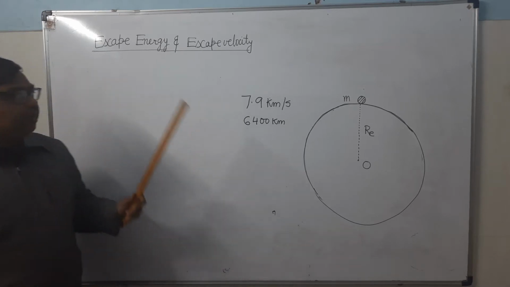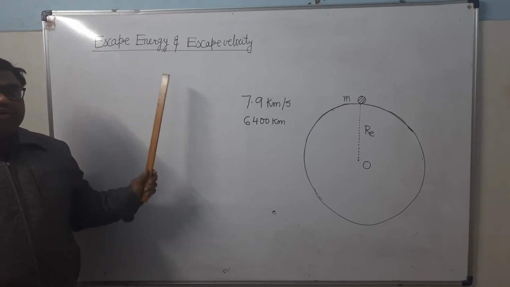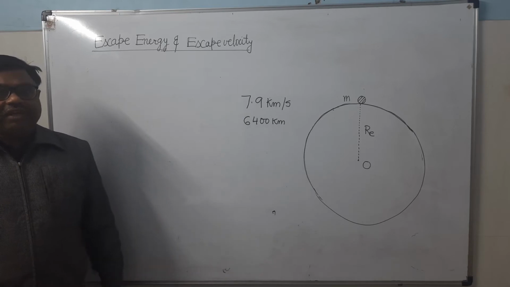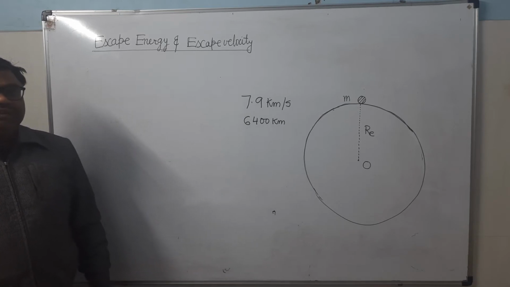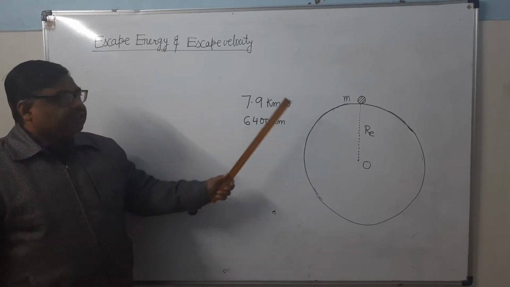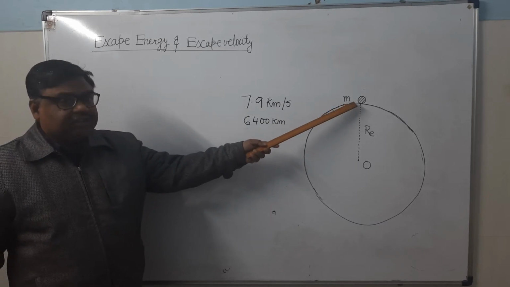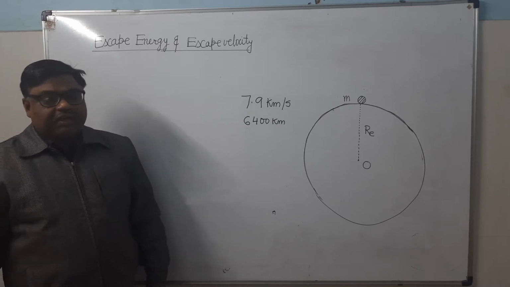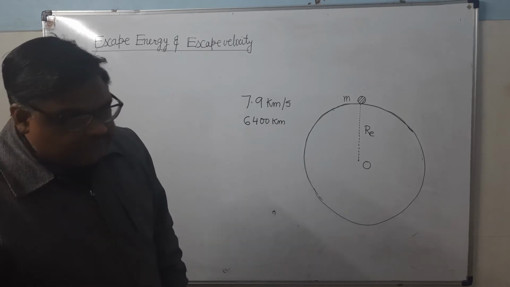It is that minimum amount of energy required to send any body outside the earth's gravity. It means we have to impart so much kinetic energy to this body so that its gravitational potential energy at that height becomes zero. So that energy is called the escape energy.